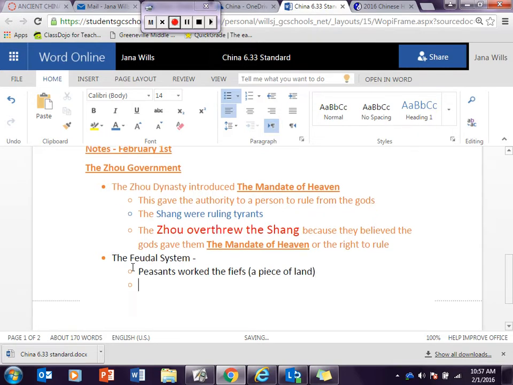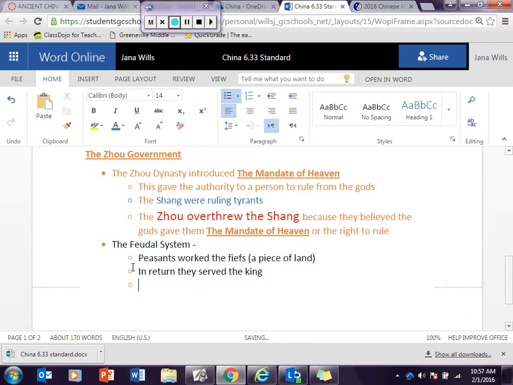Okay, what did they do in return? In return, they served the king. Okay, what were these peasants? Let's go back up here to the peasants. What were they called? Oh, it starts with a V. Hunter? Vassals. They were called vassals. Okay, the peasants were called vassals. They worked the fiefs, the piece of land. Yeah, Hunter?